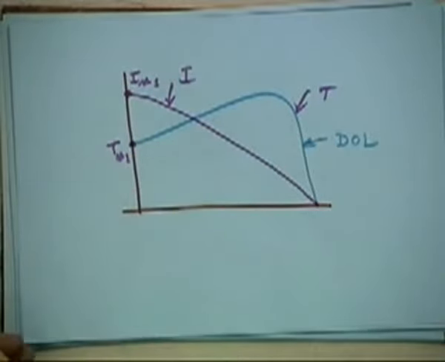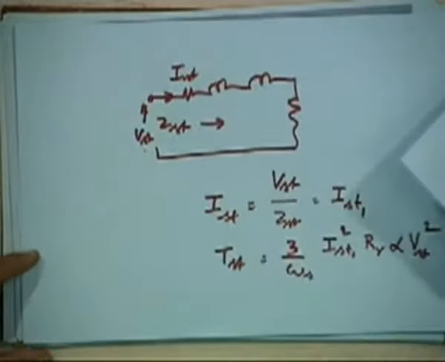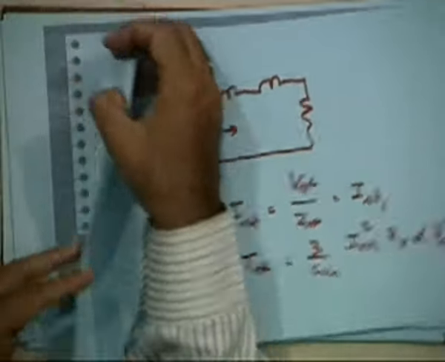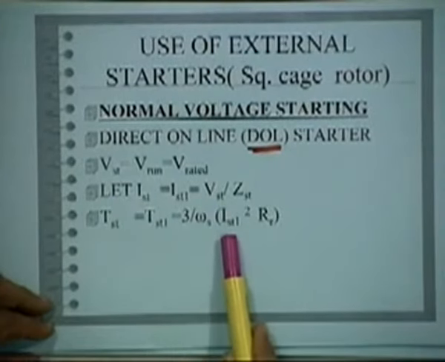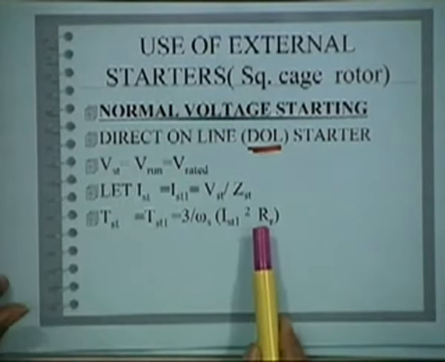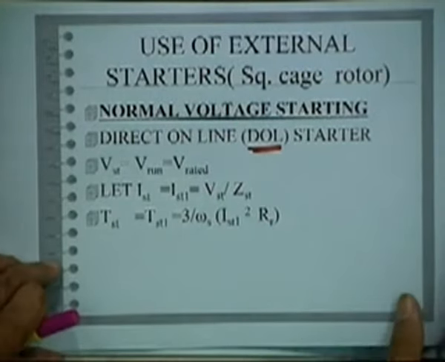with other ones. Now let us look at other starting methods, which is not really full voltage but reduced voltage starting. So we have seen what is a full voltage starting. Now let us look at the reduced voltage starting, because the starting torque is 3 by omega s, I start 1 square into RR, because S is 1. There is no slip here. Since S is 1, this is what you will have.